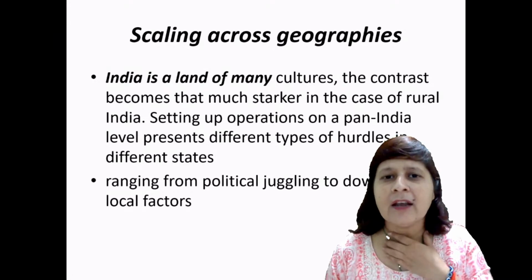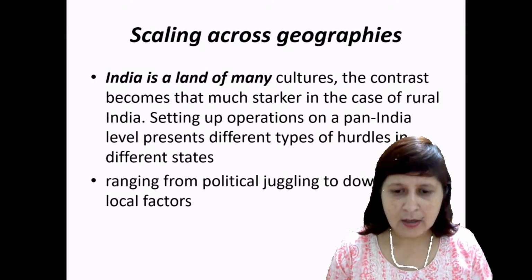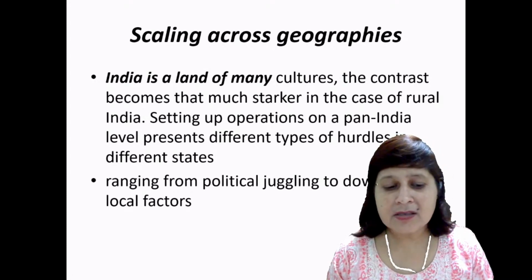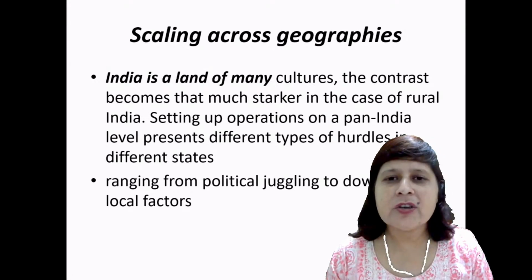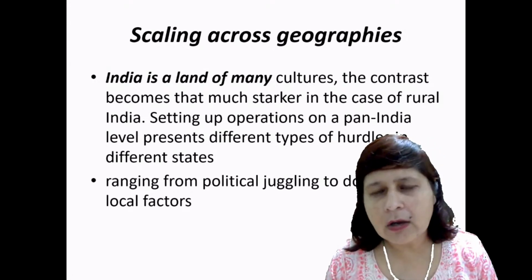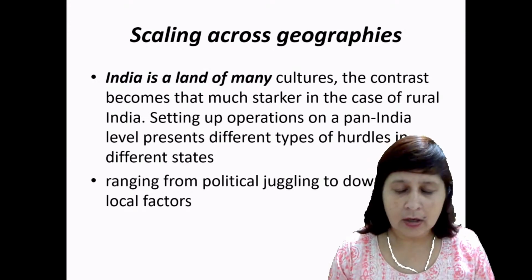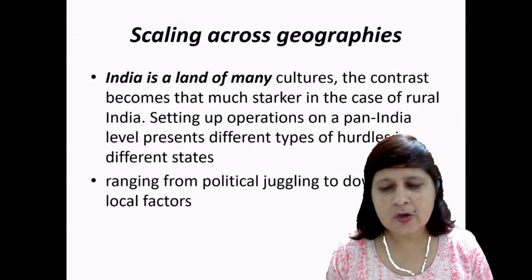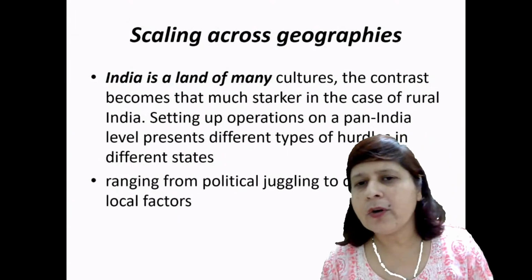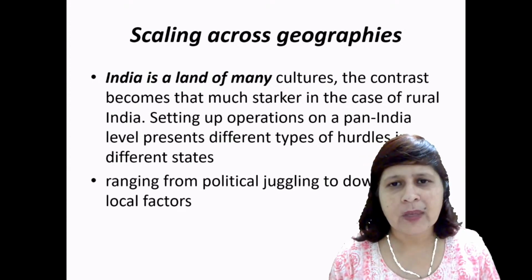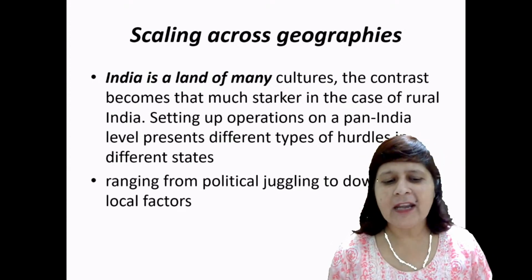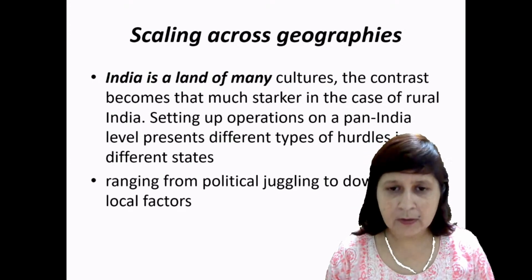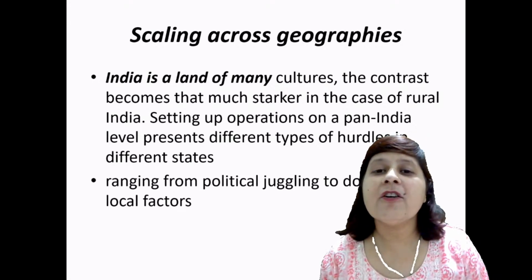As we discussed, the company has to think about the plan according to the region, because it could create a problem ranging from political juggling to local factors playing an important role, right? One operation could be acceptable in one area but could not be in another region of India. So companies cannot set up pan India level operations. They have to plan their operations depending on the region.